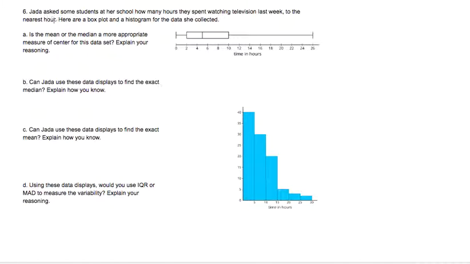So for number 6, Jada asked some students at her school about how many hours they spent watching TV last week, to the nearest hour. Here are the box plot and a histogram of the data she collected. Is the mean or the median a more appropriate measure of center for this data?